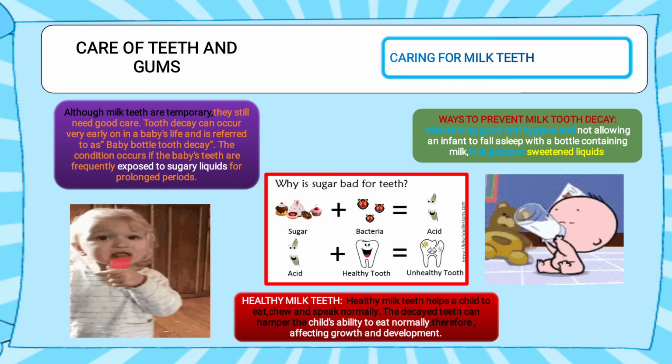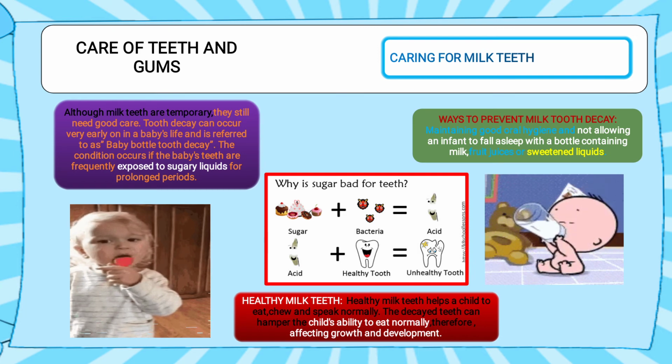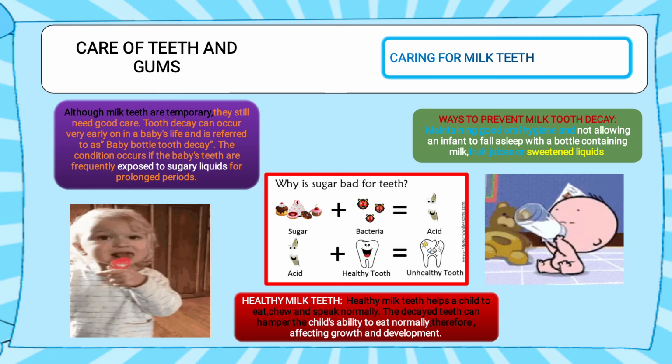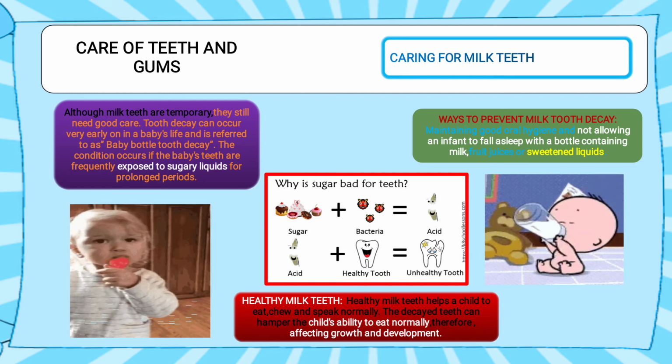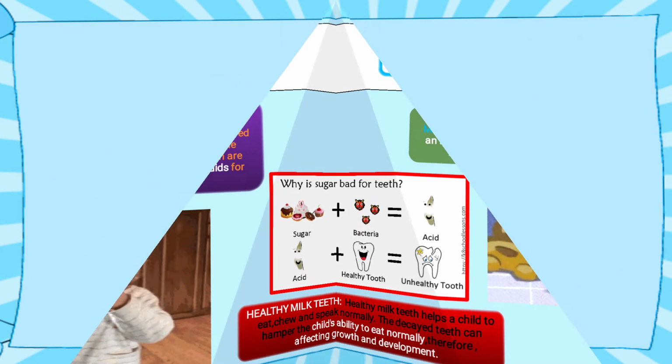Healthy milk teeth help a child to eat, chew, and speak normally. Decayed teeth can hamper the child's ability to eat normally, therefore affecting growth and development. If a cavity is there in the teeth, what will happen? Toothache will be there, दांत में दर्द होगा और वो बच्चा खा नहीं पाएगा. जब वो बच्चा खा नहीं पाएगा तो उसका प्रॉपर जो ग्रोथ के लिए चाहिए फूड वो नहीं मिलेगा. So it will affect the growth and development.